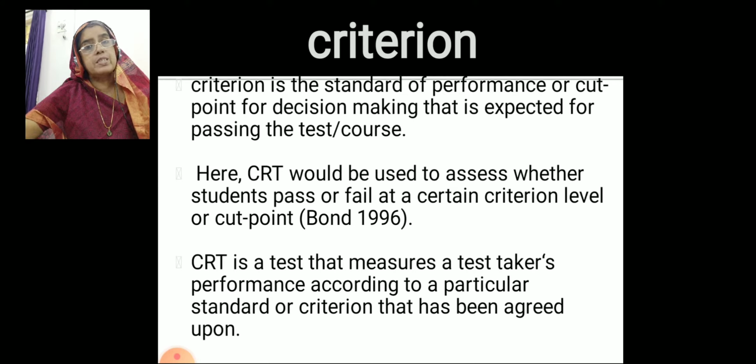I want all my students to get at least 60%. All my students must pass. That is another criteria. But as a good teacher, as an effective teacher, I want all my students to excel, all my students to get first class mark, 60% at least. So I will fix the criteria like that.